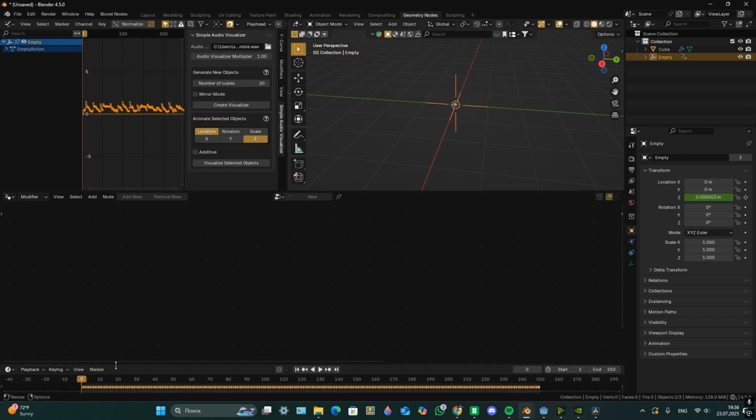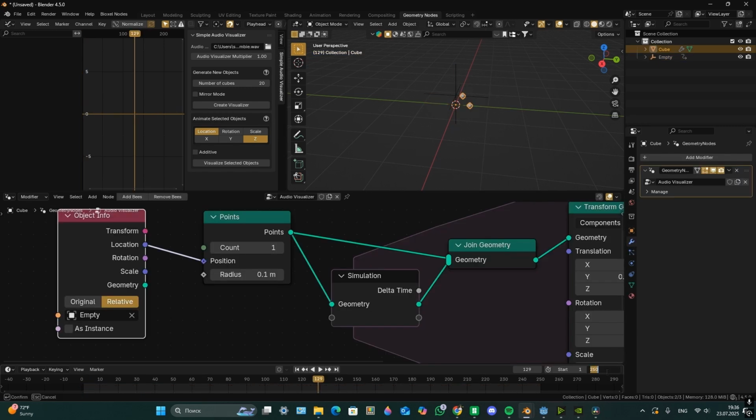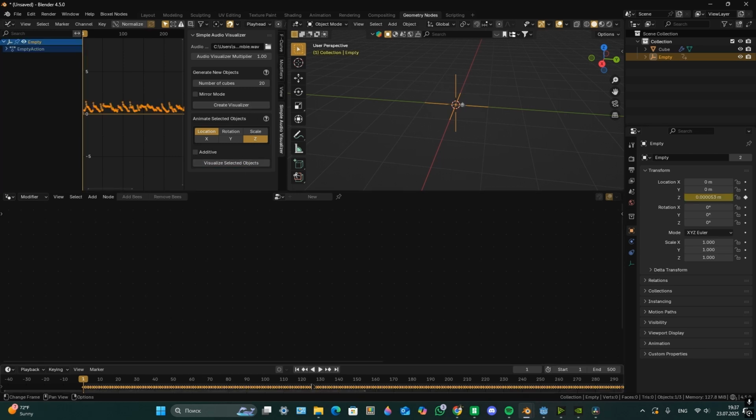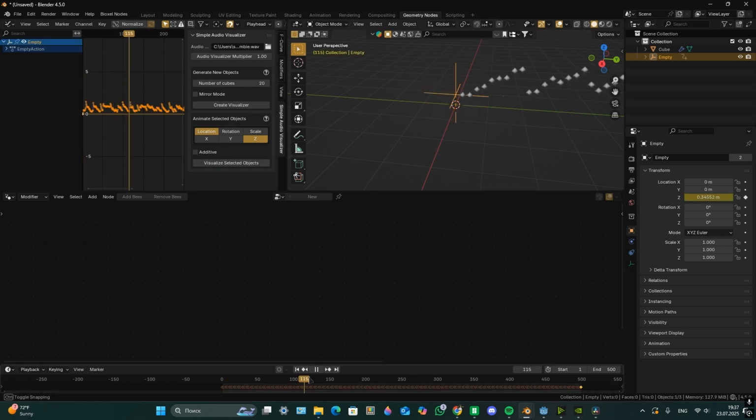It's because the end of my animation is 250. Actually, I have a longer audio file. But if I'm going to set the end frame to 500 and I press again visualize selected objects, I'm going to have a longer animation.